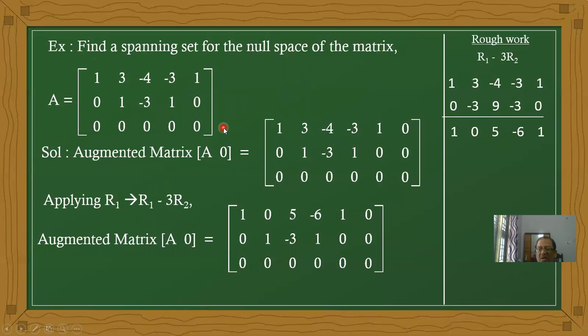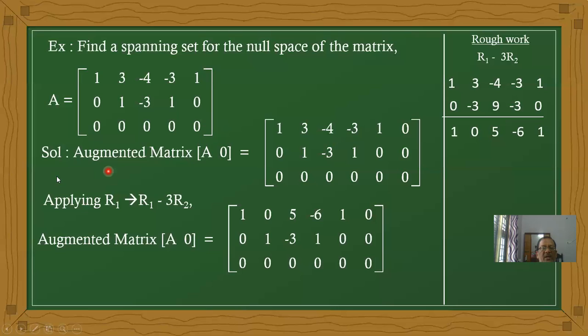What is the matrix order here? 3 by 5. The number of columns is 5, therefore the null space is a subspace of R power 5. Now what is the given matrix? 1 0 0, 3 1 0, minus 4, minus 3, 0, minus 3, 1, 0, 1, 0, 0. Okay, it is a matrix.